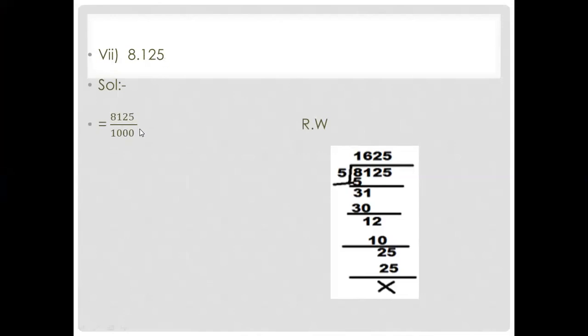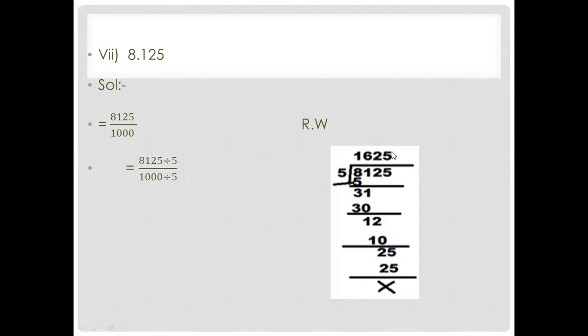So 3 zeros you add. Now you check, look at the end you have 5, and here at the end 0. So both are divisible by 5. So you divide the numerator by 5 and the denominator by 5. When you remove the decimal and convert it into a fraction, after that you will simplify if simplification is possible. So you divide it by 5.